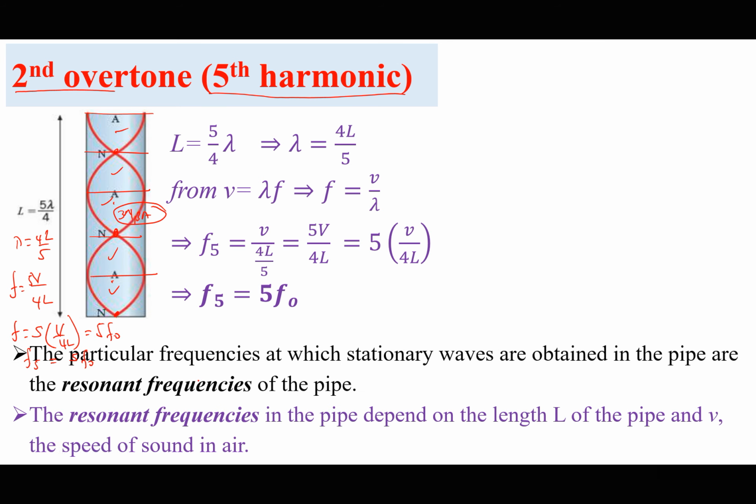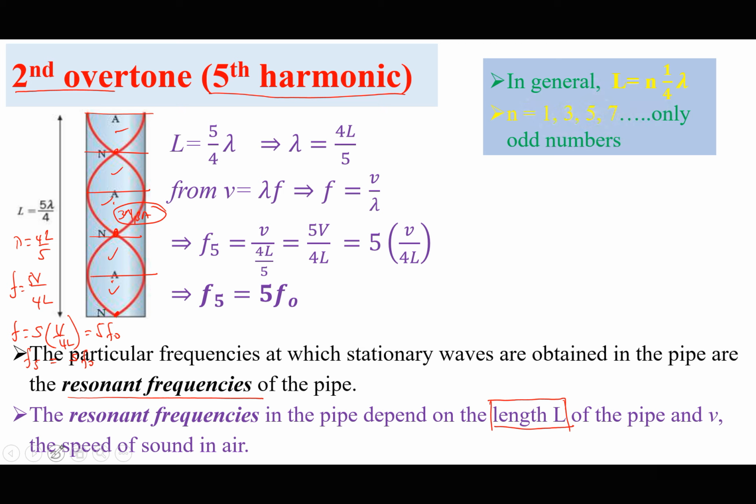So the particular frequencies at which stationary waves are obtained in the pipe are called resonant frequencies. Remember, only specific frequencies form stationary waves in a pipe, and like I said, we call them resonant frequencies. So the resonant frequencies in a pipe depend on the length. This is now very, very important. Even on a string, we saw that it also depended on the length. So it depends on the length of the pipe, and of course the speed of sound in air.